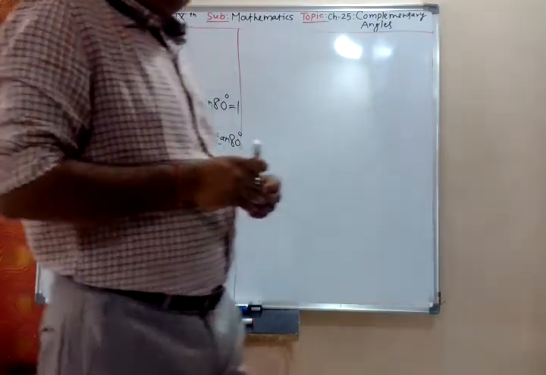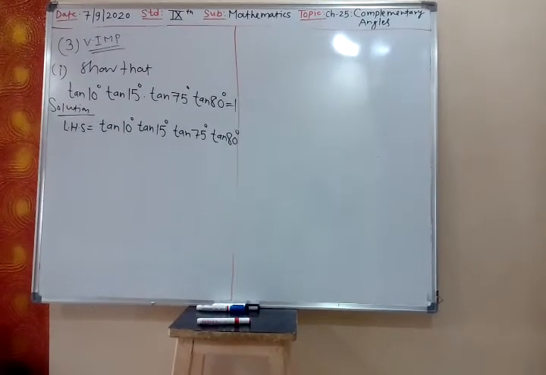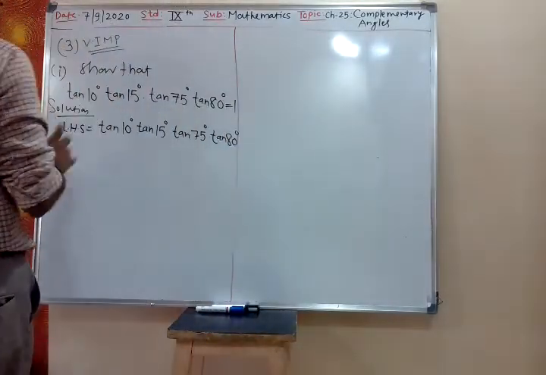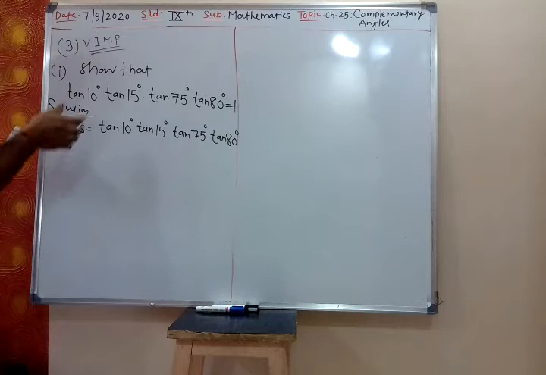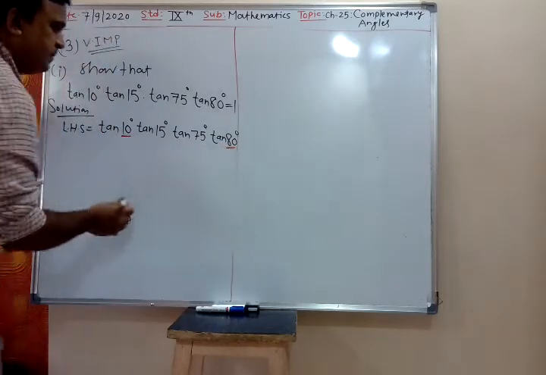In this, first I will rearrange. I will take those angles together which form complementary angles. Complementary means their total is 90 degree. So which are two angles? 10 degree and 80 degree, they are complementary.